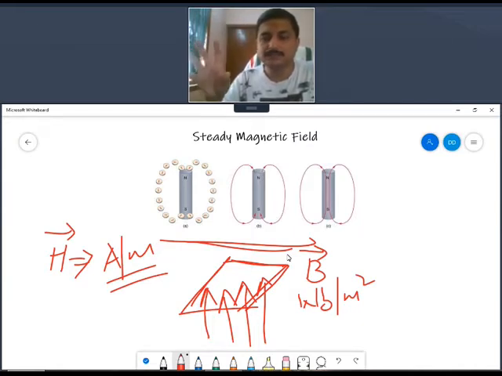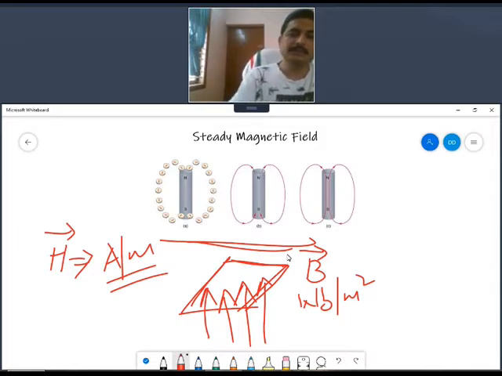Magnetic field lines are known as magnetic flux lines, which represent the force around the magnet, and this force can be measured using intensity, the H vector. Since we have the H vector, we have the B vector, the flux density, when you hold a surface normal to these lines of force.